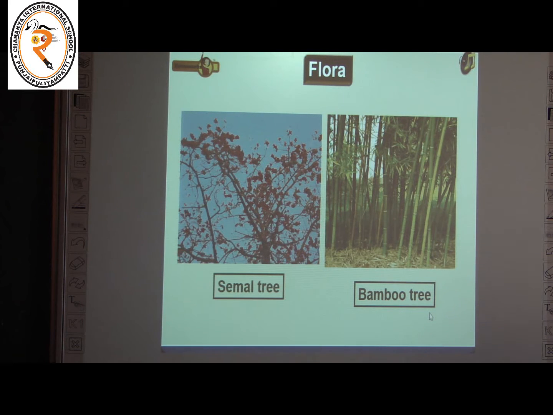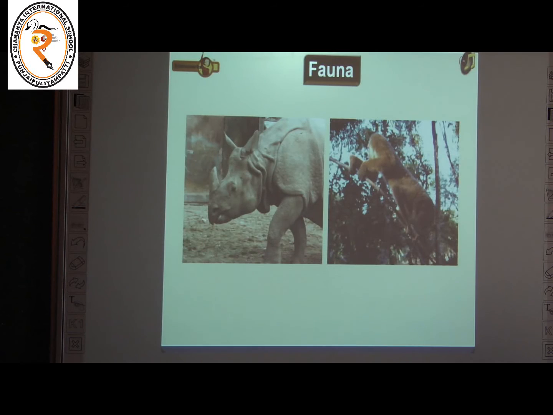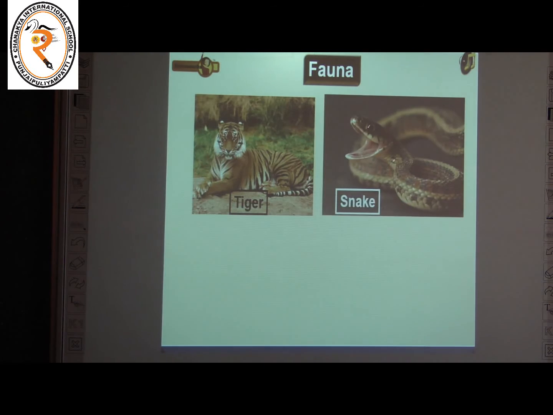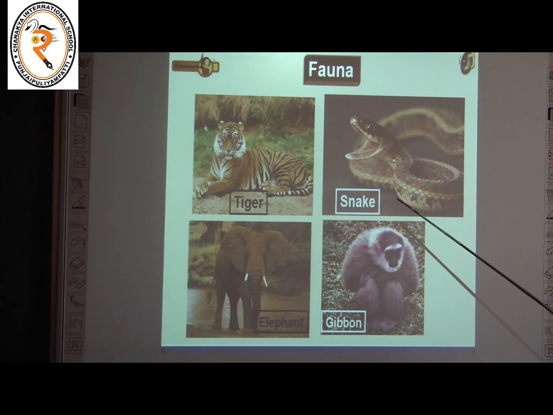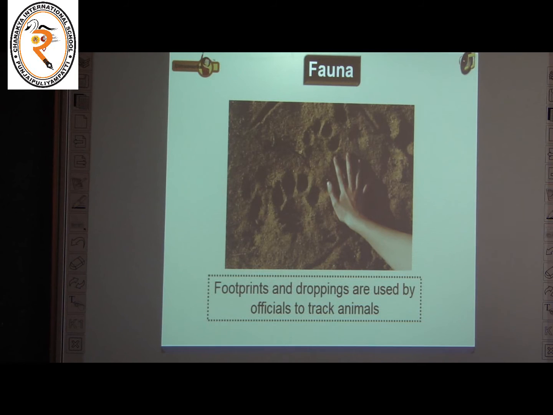And the next one, what is called fauna? It is a particular animal that is found in a forest. Look at the picture, children. These are the particular animals found in a forest. Take for example, tiger, snake, elephant and gibbon are examples of fauna. See, footprints and droppings are used by officials to track animals. So with the help of footprints of the animals, we can get information about the animals. Okay. And the next one,